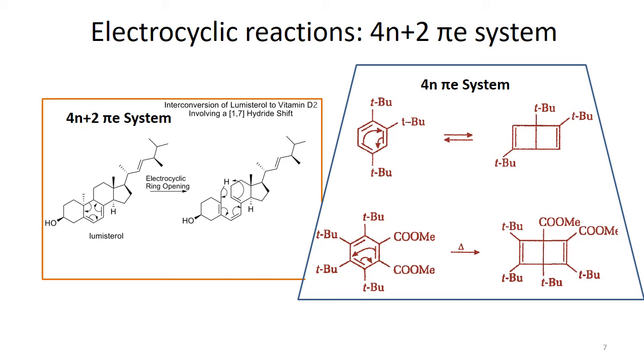It is another isomer that is more stable than benzene, and the stability is driven by the substituent itself. And here we have another example of this same reaction where the 4 pi electronic system shifts and cyclizes this compound, and then it forms another ring. So this is the bicyclic compound.